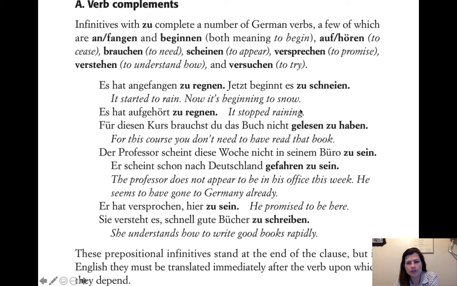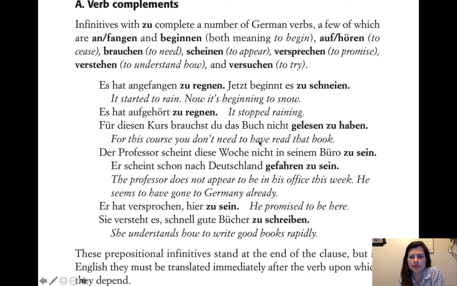And then, yeah, so sometimes the ing is the way you have to translate it, because if it's it stopped to rain, that's not so good. It stopped raining, much better. Für diesen Kurs brauchst du das Buch nicht gelesen zu haben. For this course, you don't need to have read the book.